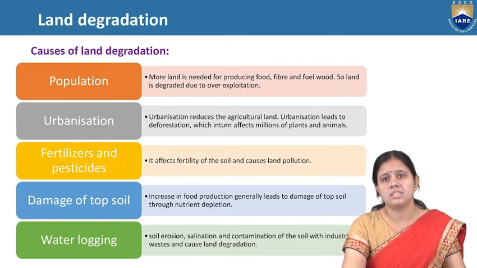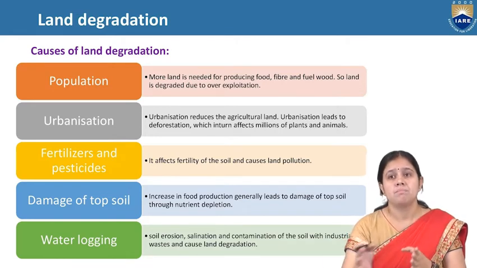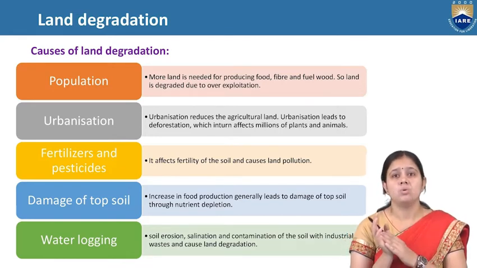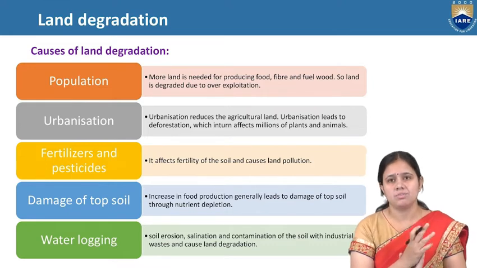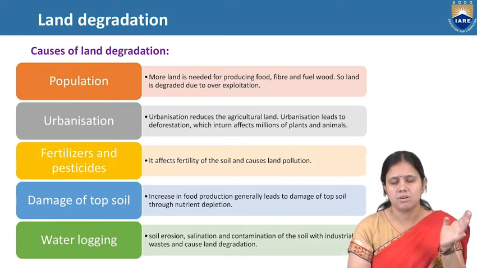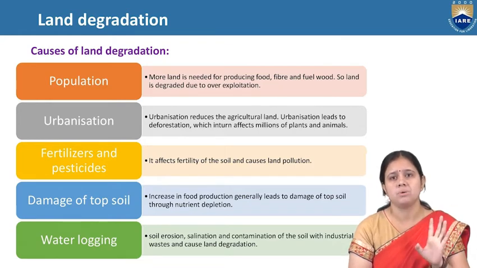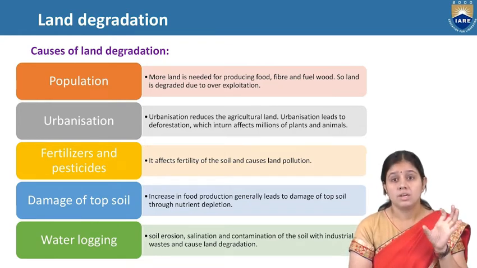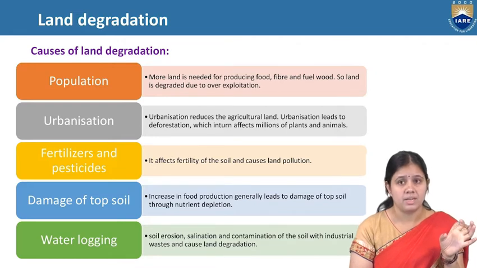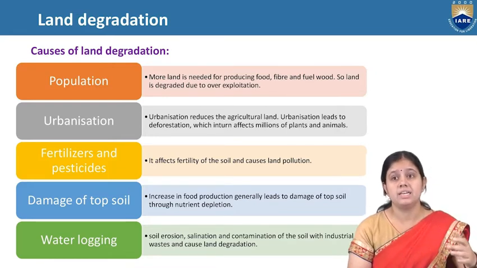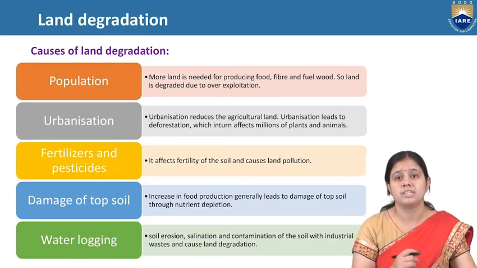Now comes urbanization. Urbanization reduces the agricultural land. Urbanization leads to deforestation that affects human, plant and animal activity. Now comes fertilizer. You use fertilizer for productivity, but it reduces the fertility of soil and causes land pollution. Now, damage of topsoil. Increase in food production generally leads to damage of topsoil through nutrient depletion.